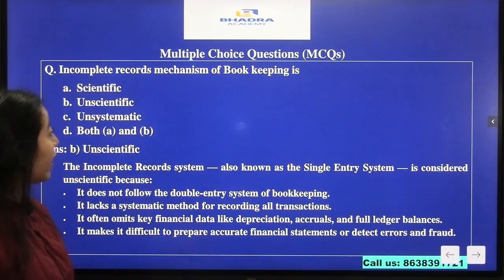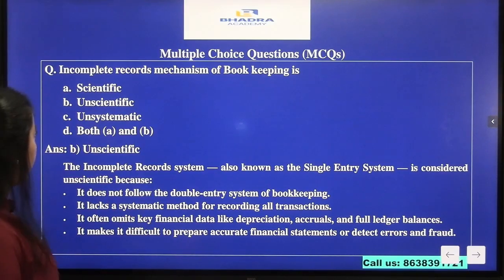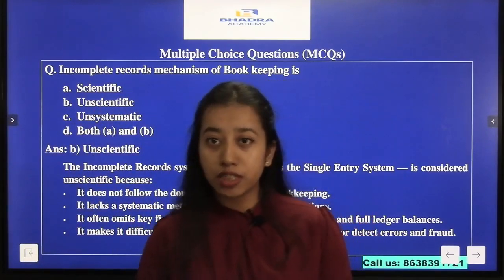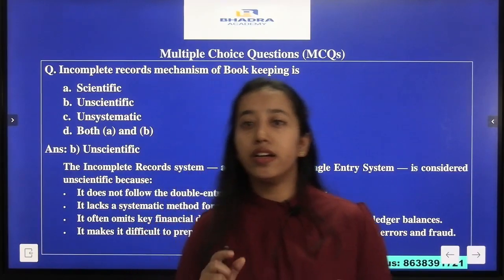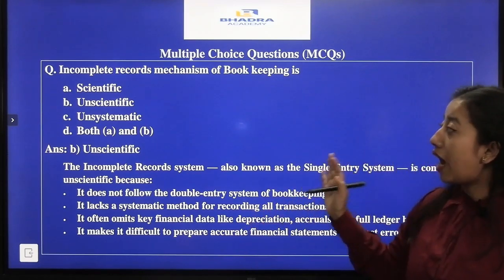Why so? Again here we have incomplete records, that is the single entry system. It is unscientific. It will not be unsystematic. Why? Because the single entry system also has certain systems that are followed in preparing the accounts. So here our answer is option B, unscientific.